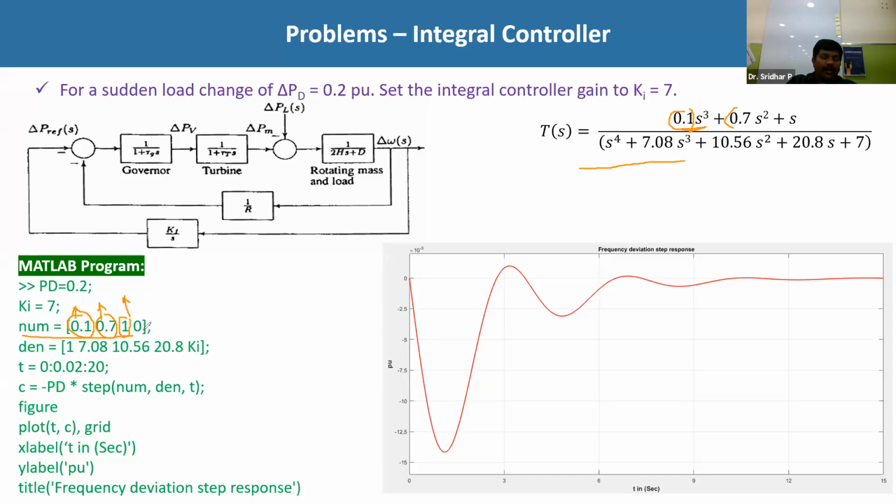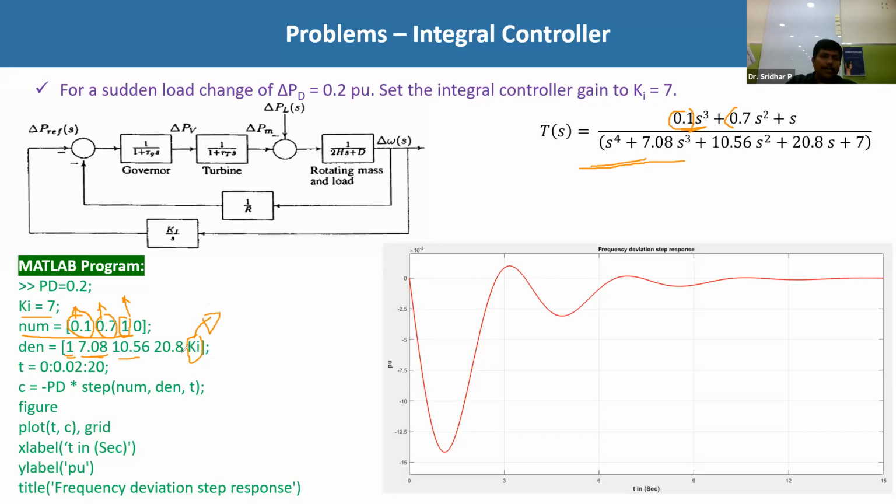Because in the last class also, I clearly explained how the numerator and denominator are formed in the MATLAB programming. Now go to the denominator here. The coefficient of S power 4 is 1, so the first one is 1. The coefficient of S power 3 is 7.08. Then 10.56, then 20.8, and the last one is Ki. Why am I writing Ki here? Because Ki you can vary, since I am going to examine the effectiveness or sharpness of this particular Ki by varying the Ki value.